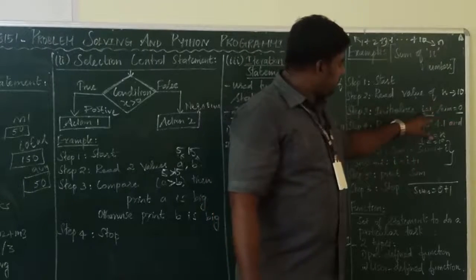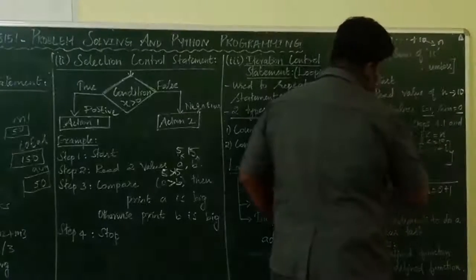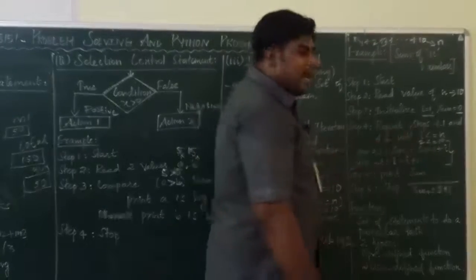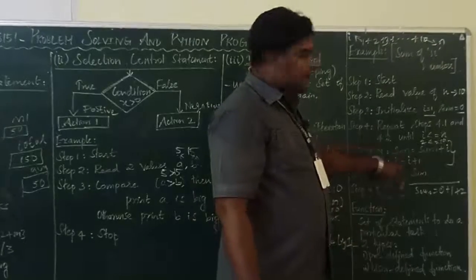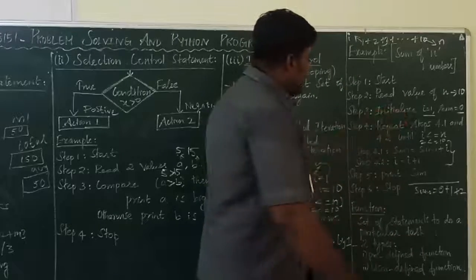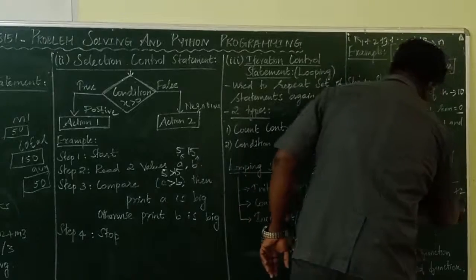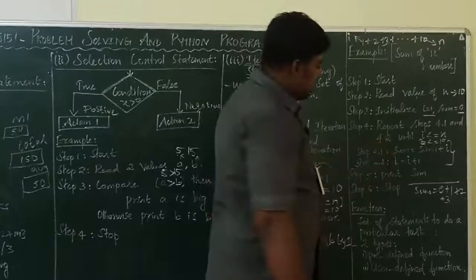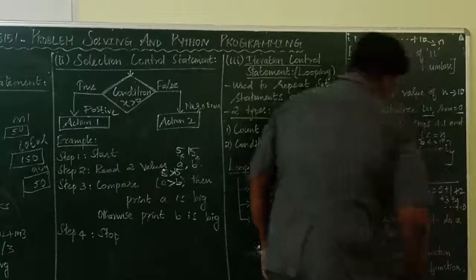Already I is 1. Now 1 plus 1 means 2. So now the I value is 2. 2 less than 10, so again add. Sum is sum plus I. So inside the sum 1 is there. 1 plus 2. Again increment. I value is changed to 3. So sum equal to 3 plus 3. Again increment, I equal to I plus 1. 4. So again you are adding with sum. Till that it will reach 10.